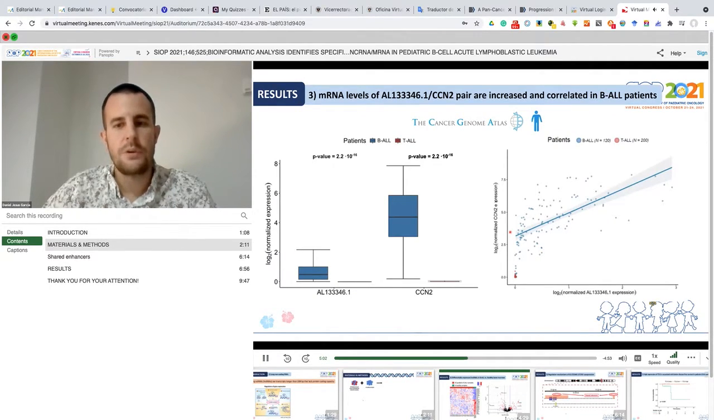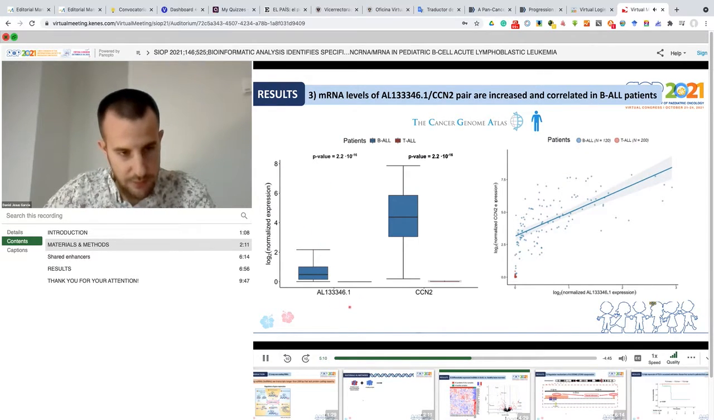The first result that we obtained was for The Cancer Genome Atlas. On the left, this box plot represents the gene expression of both genes, the AL1-333-46.1, that is the long non-coding RNA, and the FIFN2, that is the protein coding gene. In blue for the PL samples, and in red for the TL samples.